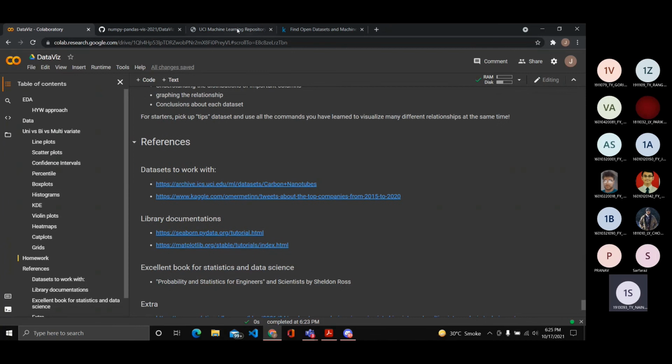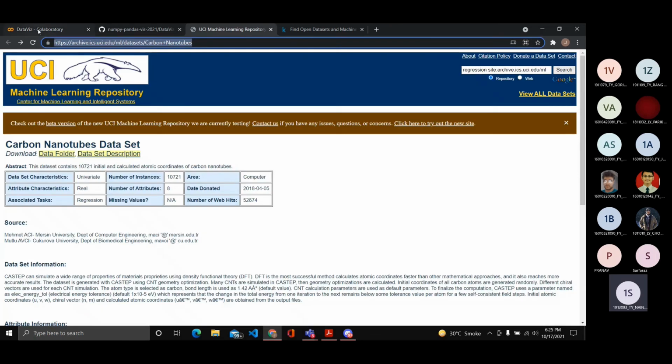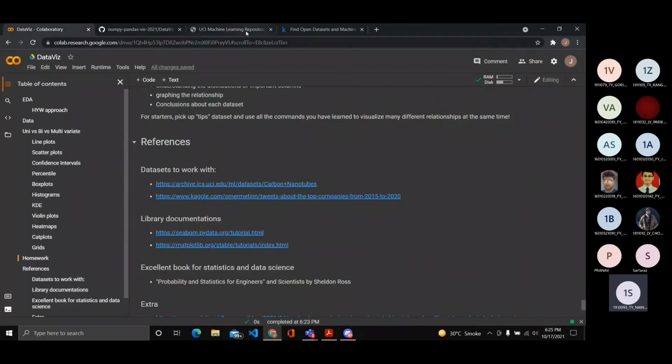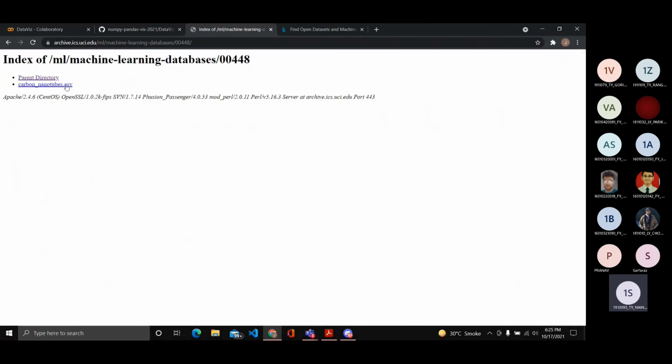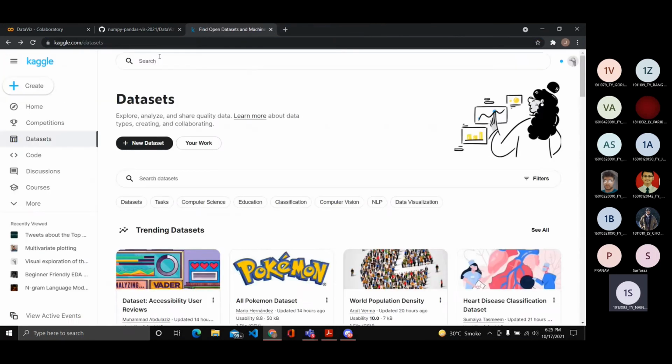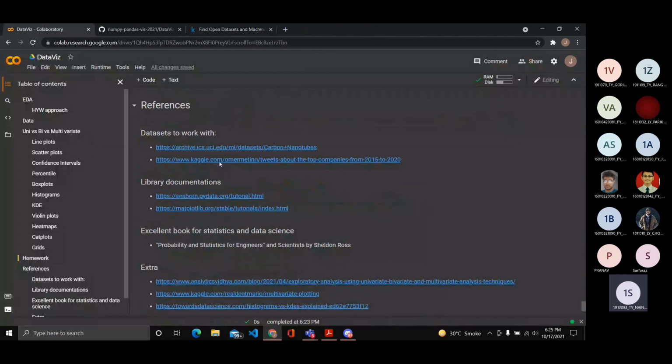In particular, this data set, carbon nanotubes, is particularly hard to deal with. It has a lot of need of pre-processing. I want everyone to go to the data folder and try downloading and pre-processing it. In general, you should go to sites such as Kaggle or UCI to understand. So just pick up one data set and try everything that you have learned.